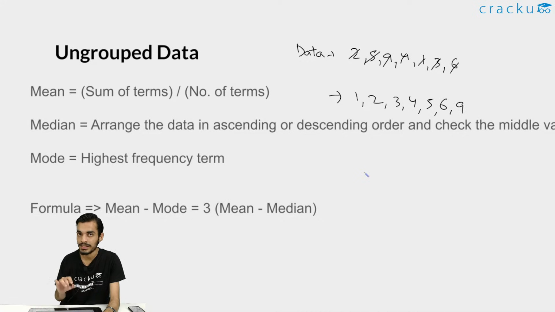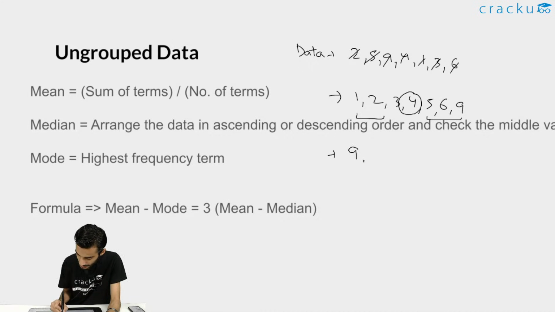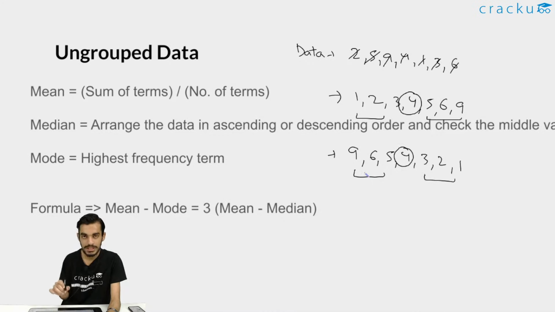Now we have arranged this in ascending order, so we just need to check the middle value. There are 3 values on the right hand side, 3 values on the left hand side. So the middle value is 4. So the median for this data will be 4, right? Likewise, you can arrange it in descending order also, and you will get the same answer, because you will write here 9, 6, 5, 4, 3, 2, 1. Again, you can see that initially you have 3 values, and here also you have 3 values. So the middle value is 4. So the median of this will be 4.